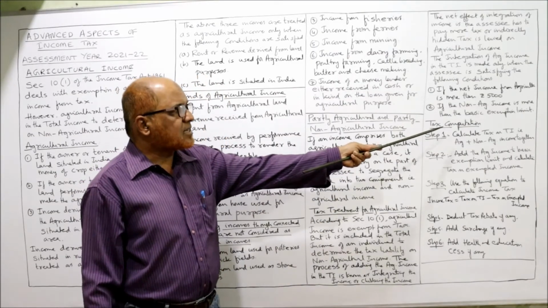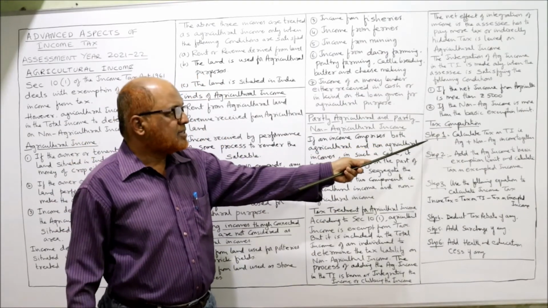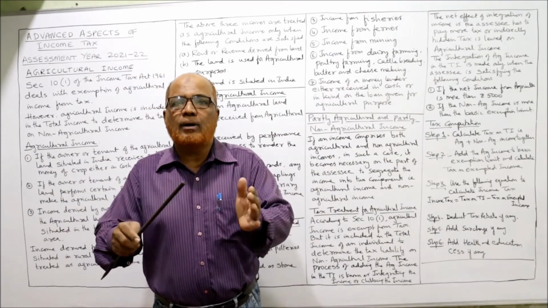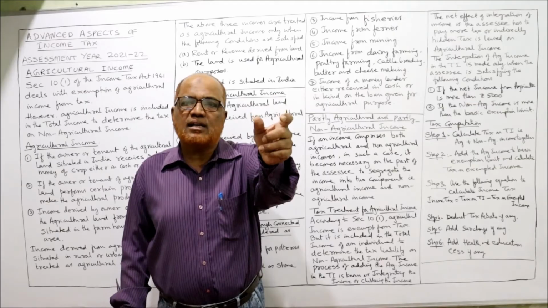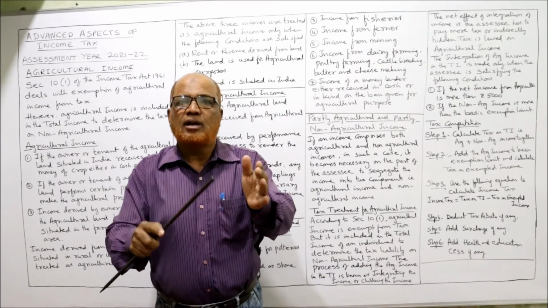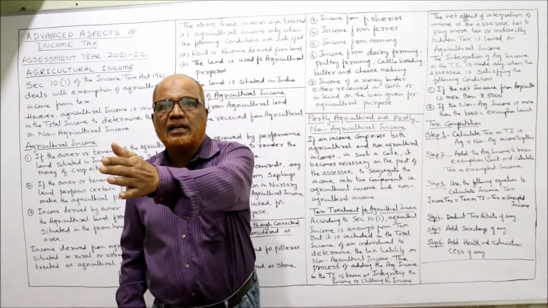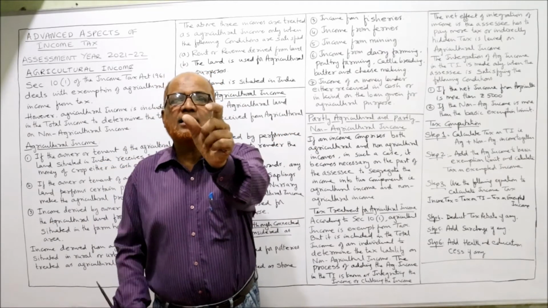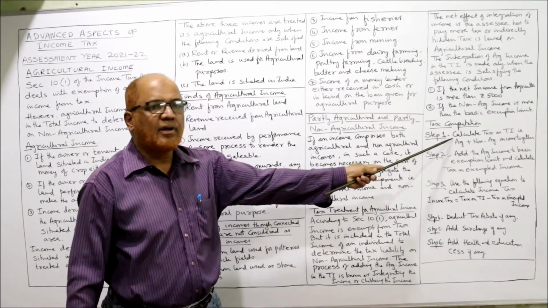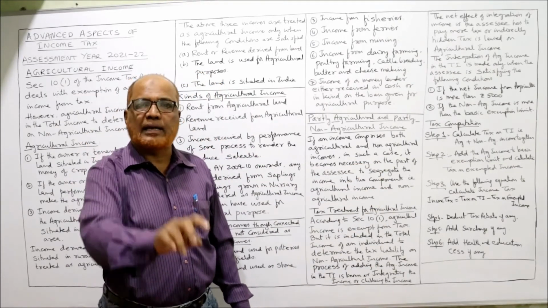Then tax computation. How to compute the tax? Step 1, calculate the tax on the total income. First you club both the incomes. Agriculture income 10 lakh, non-agriculture income 20 lakh. Club it: 10 lakh agriculture and 20 lakh non-agriculture. Add up, 30 lakh. Calculate the tax on 30 lakh rupees. That is called calculating the tax on total income.